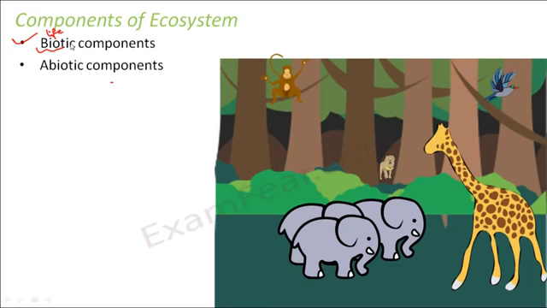So the living components are called biotic components, and abiotic means non-biotic, that means non-living components. So the non-living components fall under abiotic components and the living components fall under the biotic component. Now we are going to discuss in detail about the biotic and the abiotic components of ecosystem.